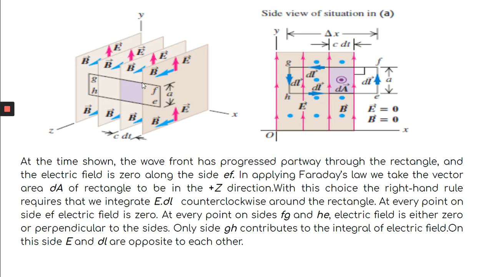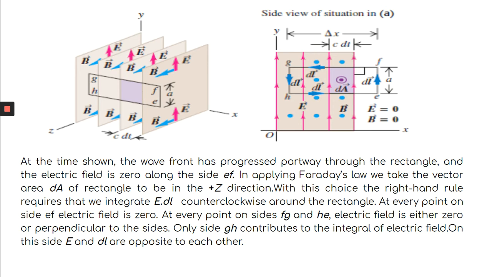What is the speed of the wavefront? The speed of the wavefront is the speed of the wave, so it is c. If it is c, what is this length? C into dt. And what is the extra area it sweeps out? We have taken this side as A, and this length is c into dt. So in time dt, it sweeps an area of c A into dt.